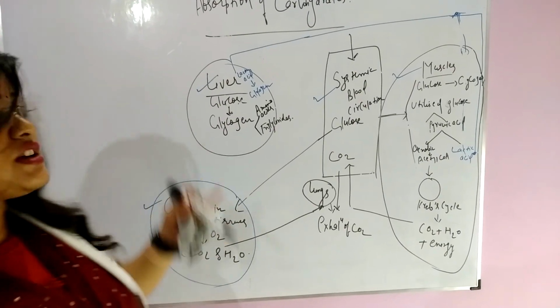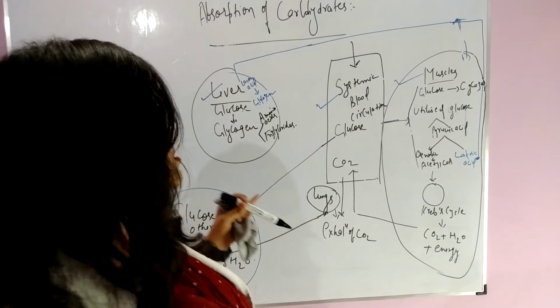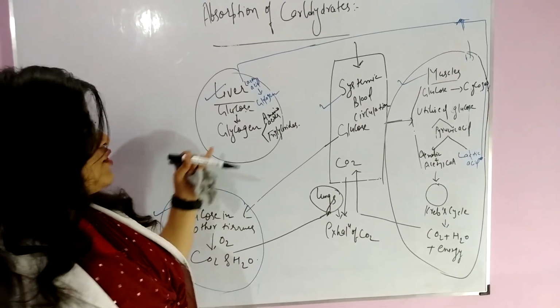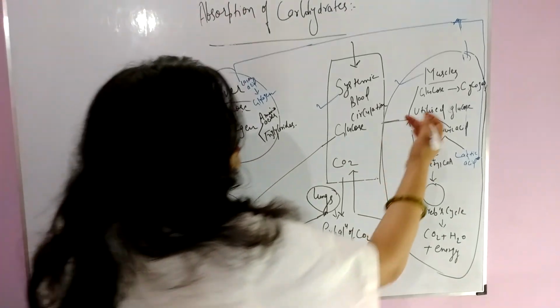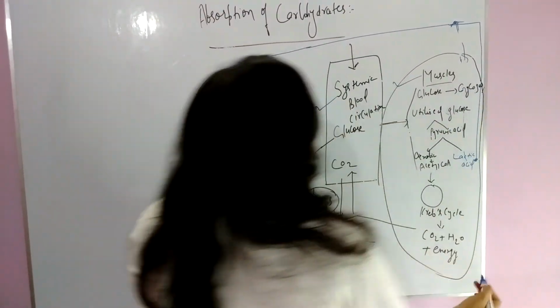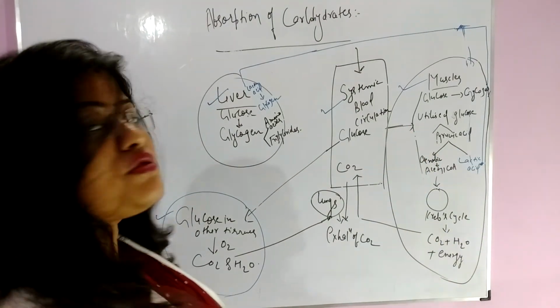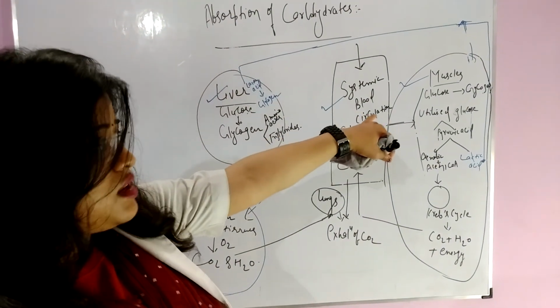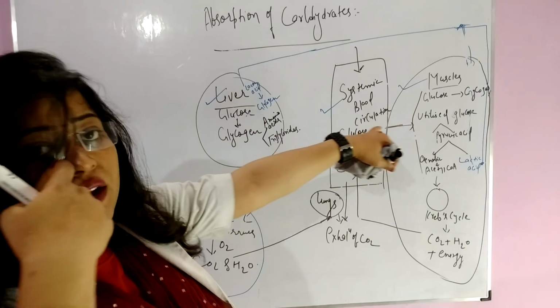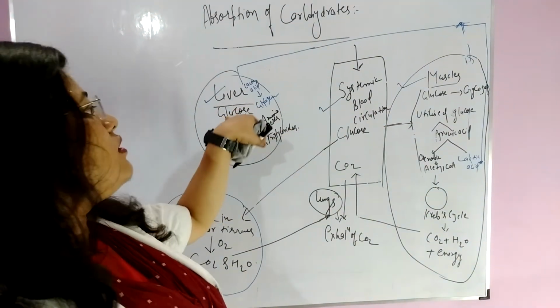That's why liver is the important storage organ for glycogen, and in muscles some amount of glucose converts into glycogen. That's why glycogen is found abundantly in muscles and liver.